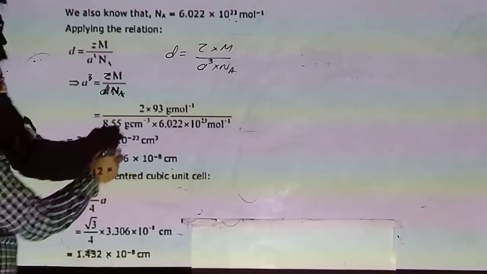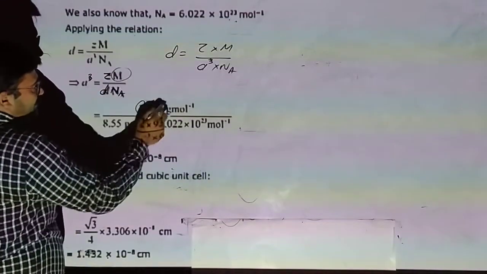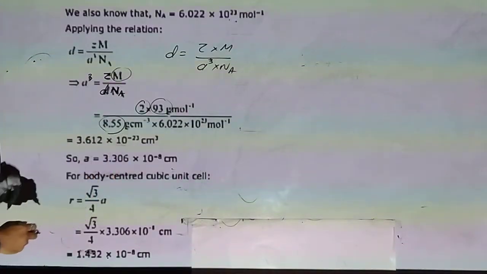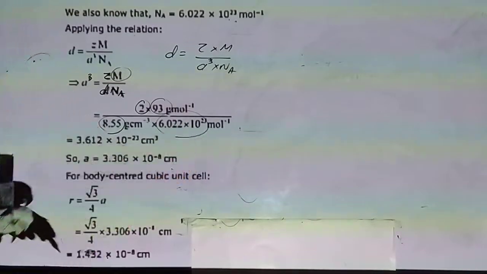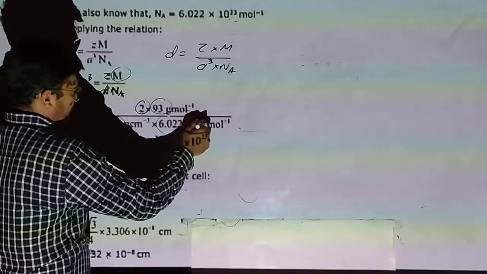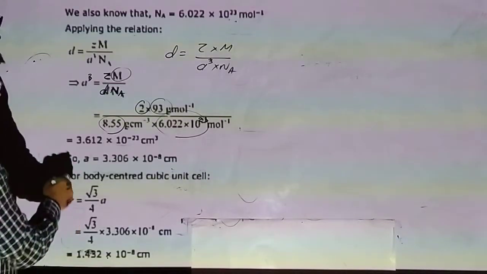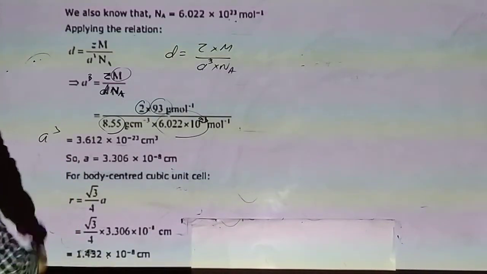Z is 2, M is 93, density 8.55, Avogadro number 6.022 × 10^23. So 3.612 × 10^-23 cm³ is our